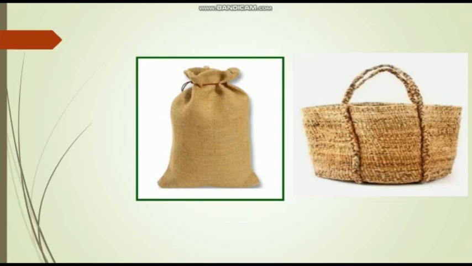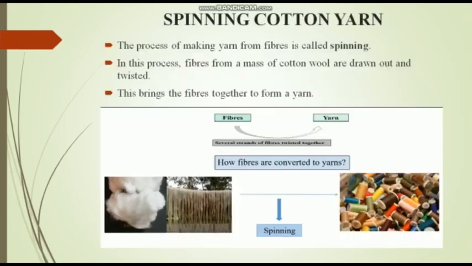Have you ever seen a yarn? We always see a yarn wrapped onto a bundle. If you see a yarn spun together, then the process of making yarn is known as spinning. In this process, fibers from a mass of cotton wool are drawn out and twisted.